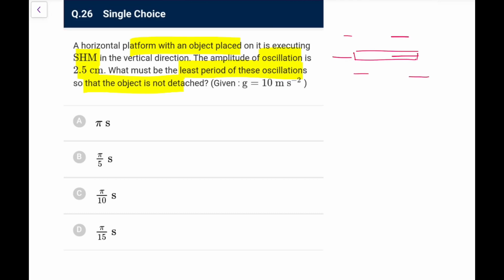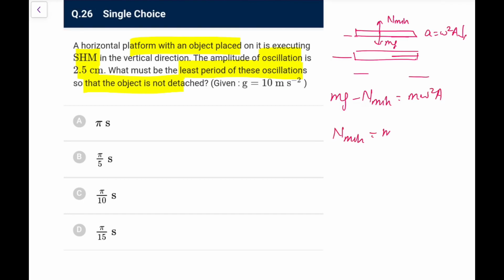So we know the minimum normal will be at the highest point, and at the highest point we have acceleration equal to omega square A downwards. So this would be N minimum and this would be mg, and you write mg minus N min is equal to m omega square A. So N min is mg minus m omega square A, and for it to lose contact it should be equal to 0.